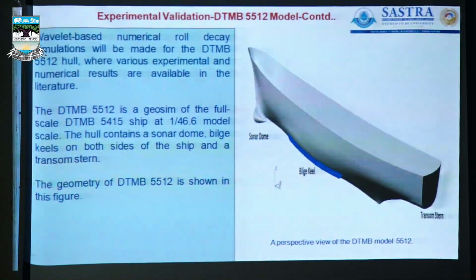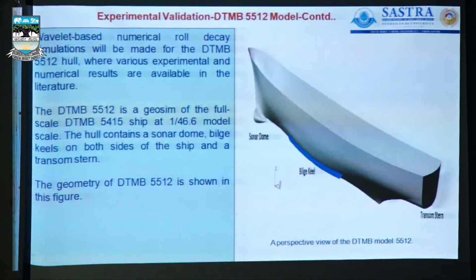The data set values have been provided by NSTL Visakhapatnam. That is actually the DTMB 5512 model that is available in our DRDO. So based on that geometry only, we have taken the various parameters included in the ship roll dynamical system, and we have validated the results with the model that we have predicted, both the integer order model as well as the fractional order model equation, and we have validated with the numerical data provided by the HPM, homotopy perturbation method, that we have taken on that.